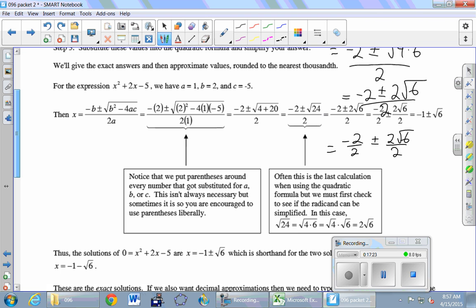And so that first fraction becomes -1 plus or minus second fraction becomes 6. Wonderful. So that is our simplified final answer. -1 plus or minus the square root of 6. Any questions on the simplifying process?